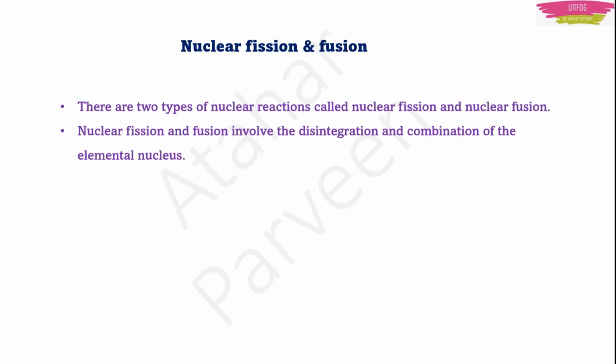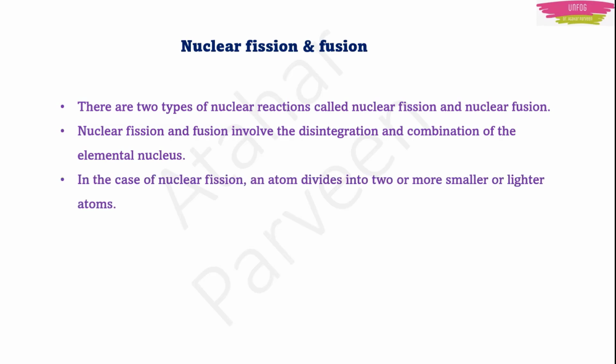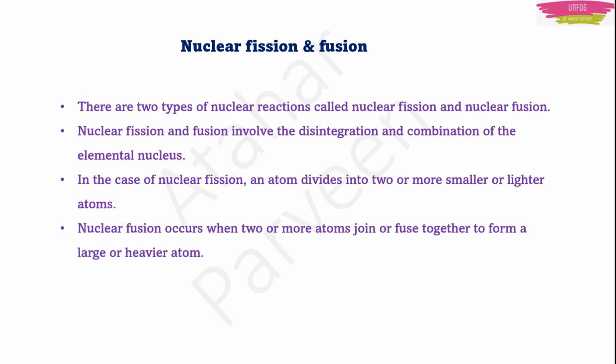So nuclear fission and fusion involve the disintegration and combination of the elemental nucleus. In case of nuclear fission, atoms divide into two or more smaller or lighter atoms. And in case of nuclear fusion, two or more atoms join together or fuse together to form a larger atom, or a heavier atom, or a bigger atom. Obviously, when two small atoms fuse together, one big atom will form. Correct? That is nuclear fusion. And in nuclear fission, one big atom will divide, means two smaller atoms will form. That is nuclear fission.